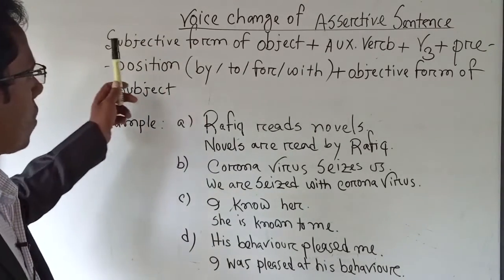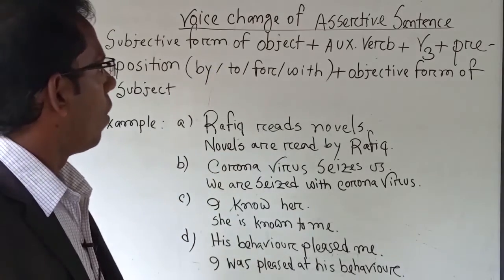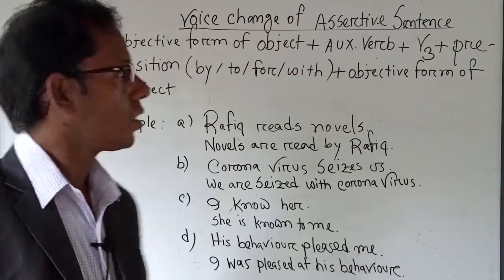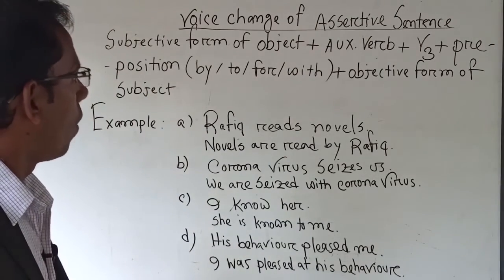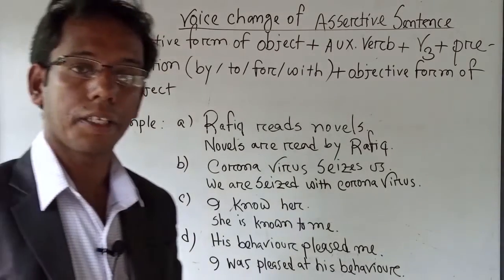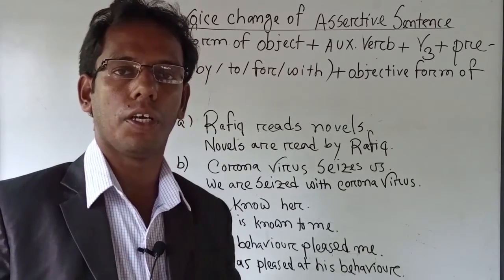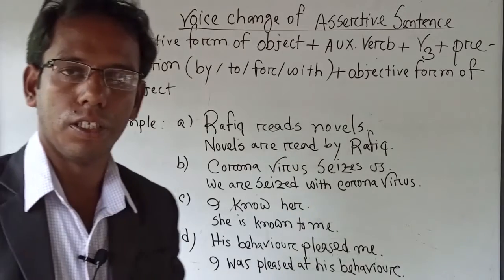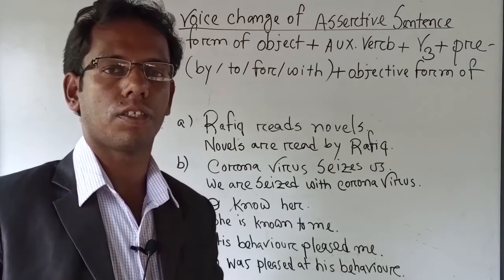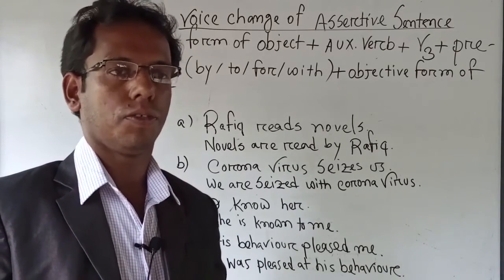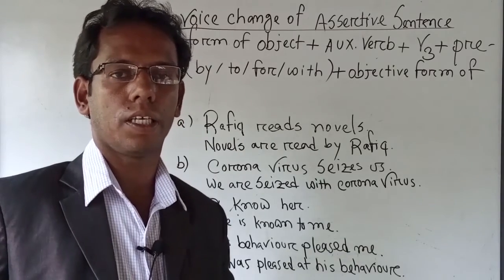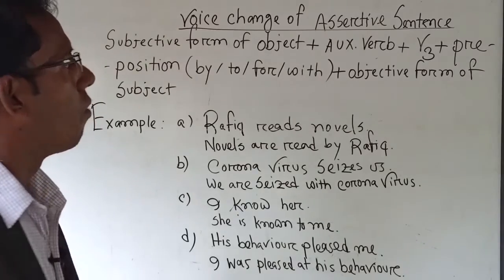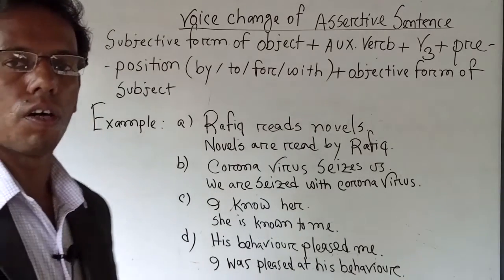Okay, now, subjective form of object. At the very beginning of the sentence will be used the subjective form of the object. If we find active voice, then we have to find the object. Who is the object in that sentence? We have to bring at the very beginning the subjective form of that object. Then auxiliary verb.